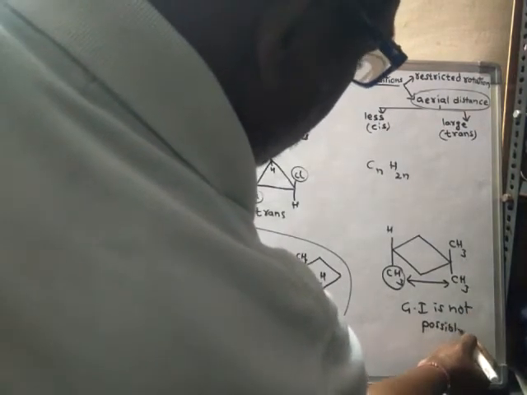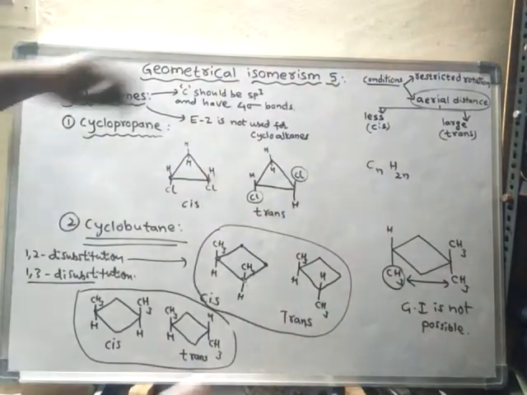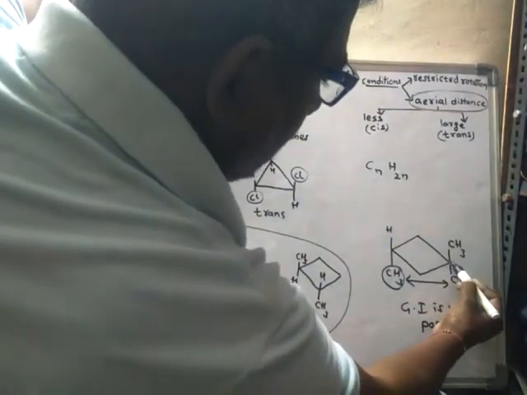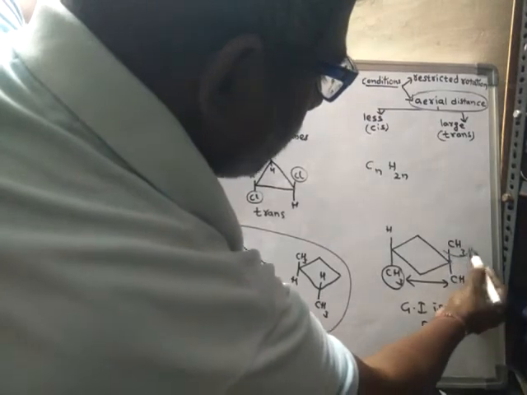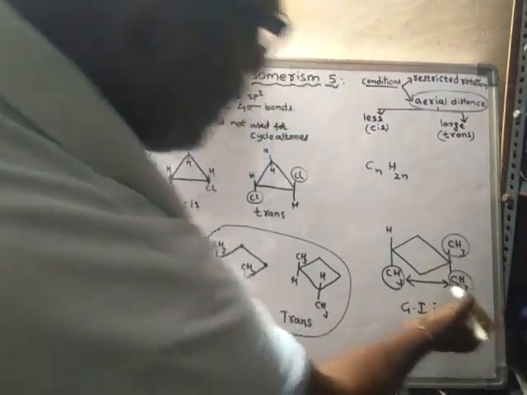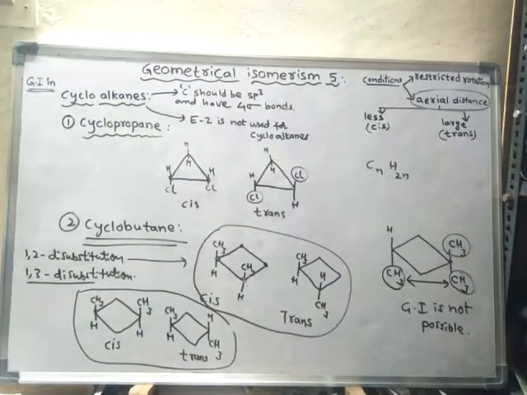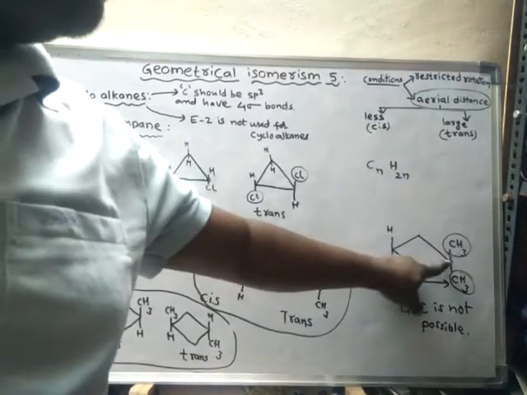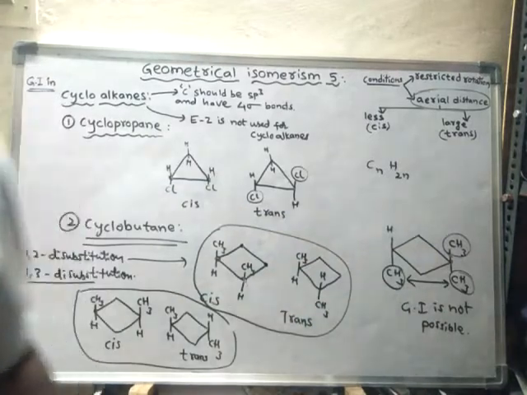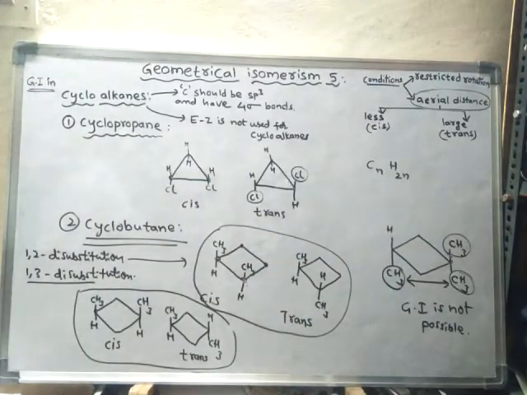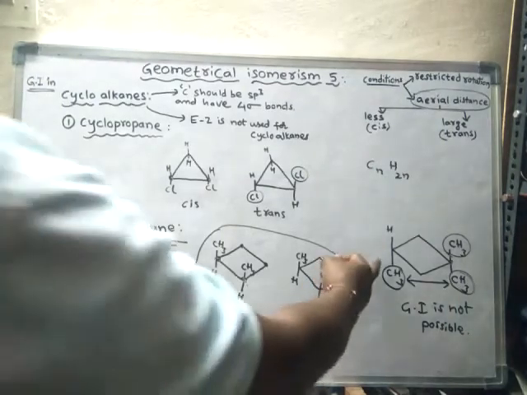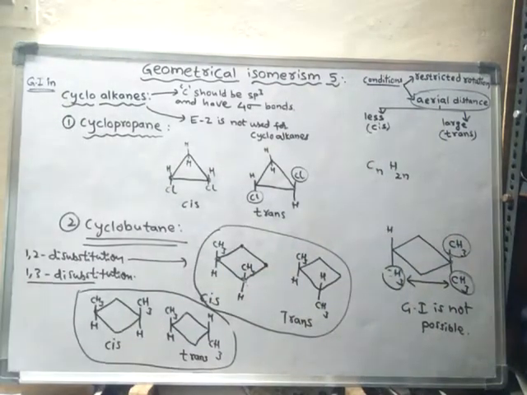Is not possible. And one more thing, already we learned that the carbon which is having similar groups or similar atoms cannot involve in geometrical isomerism. So this carbon is having identical groups, hence it does not involve in geometrical isomerism. Hence geometrical isomerism is not possible in this compound.